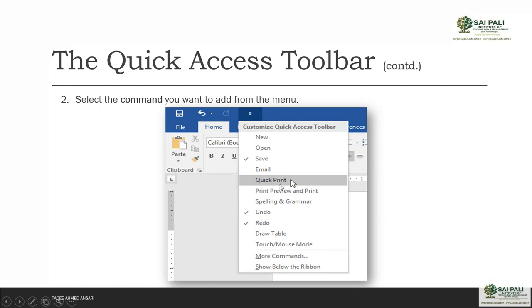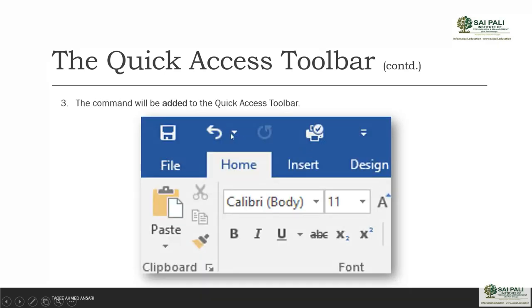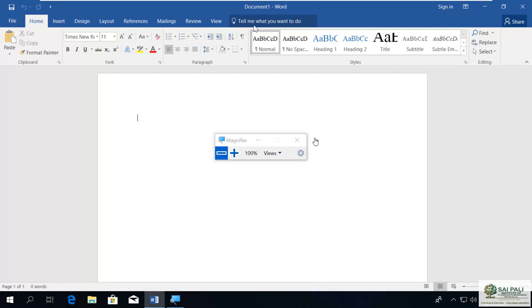You have some options defined there that you can use. You can select one of them from there, and it will appear here in the quick access toolbar. Here I selected quick printing. You can also select different commands here.